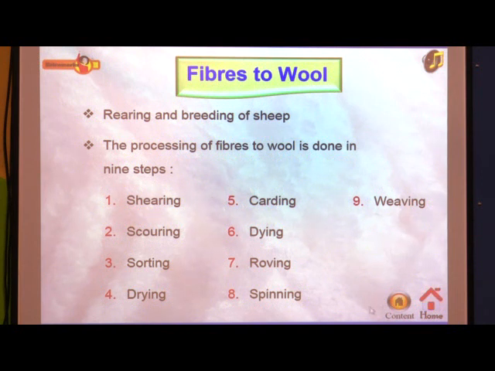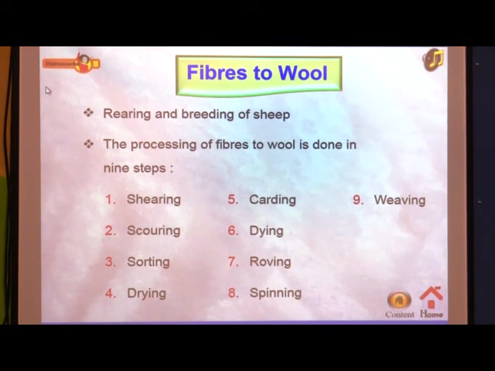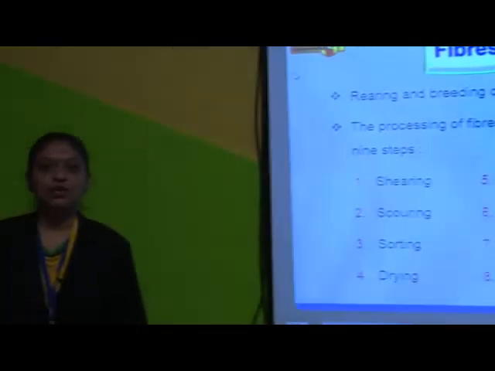After rearing and breeding, we have to go through all these 9 steps, and then we can obtain wool fiber or wool fabric. Today we are not going to discuss all these steps. In our next session we will learn about these 9 steps, the process of wool making.